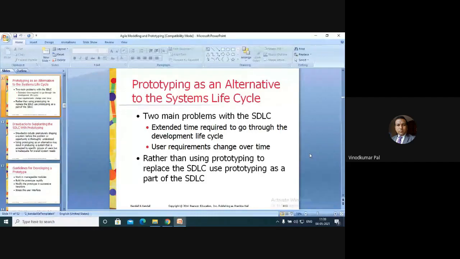Now, we have just seen the four types of prototyping.